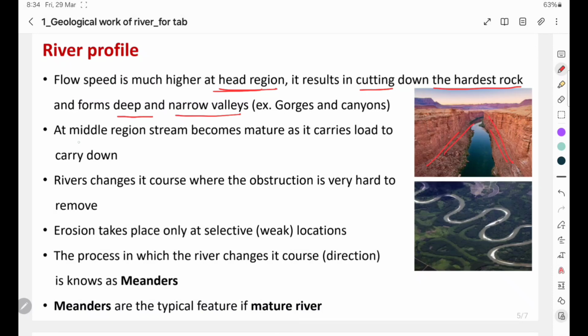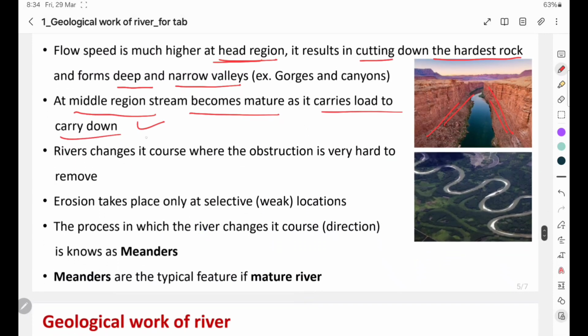Now at the middle region, the flow becomes mature as it carries certain loads, which include certain rocks, soil particles and debris material also. Then at some locations, the river changes its course or the direction of flow. Why? Because in the direction of flow there is hard material which cannot be eroded by the flow of river water.